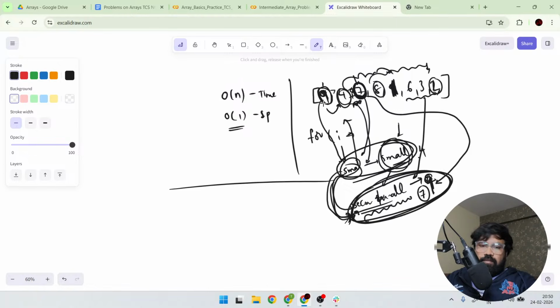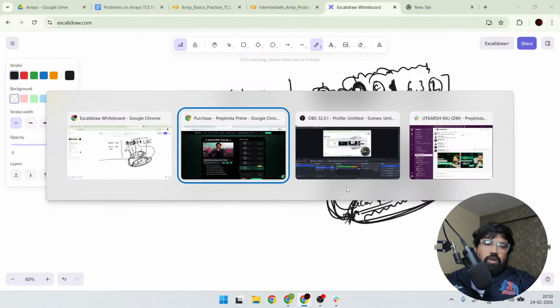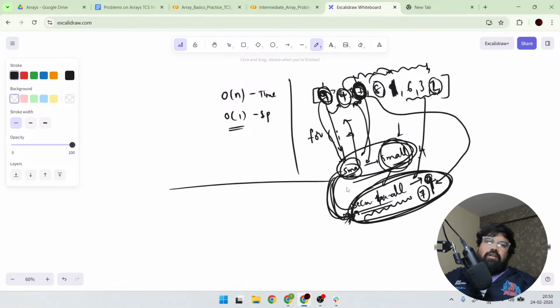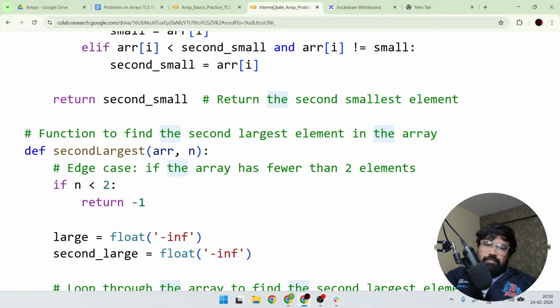See, earlier every small element was coming to the small, every second smallest came to this. How can I know about the second smallest? The else part also I need to write, which is nothing but when I see the 4 is already in the small, but 7 and 9, 7 is the smallest. So here 7 needs to be replaced. So the else part also I need to write. Like that, you have to think about the problem solving one by one and you will get to these solutions.